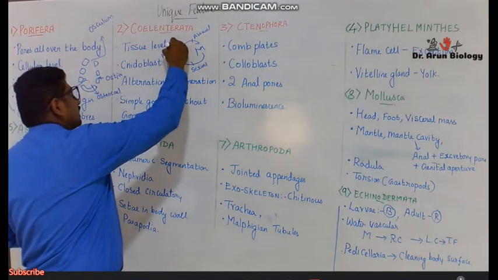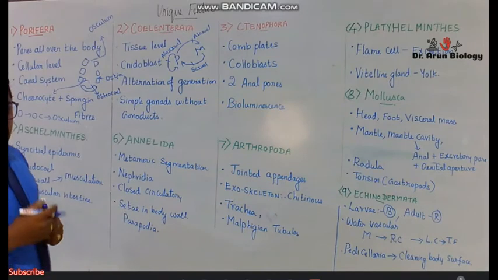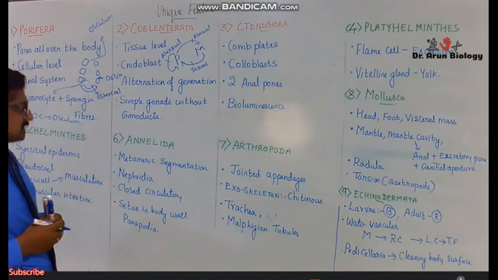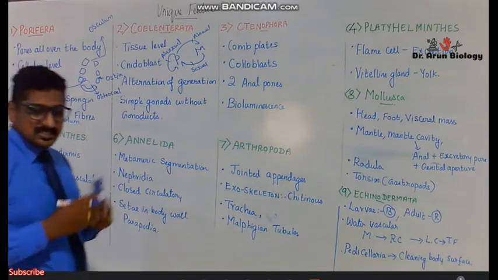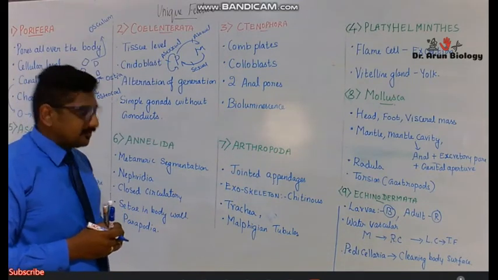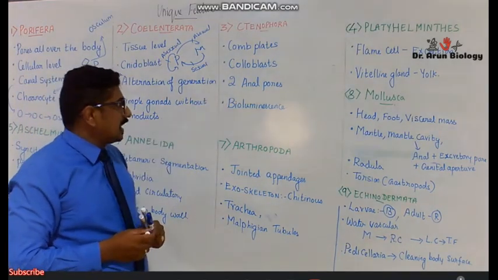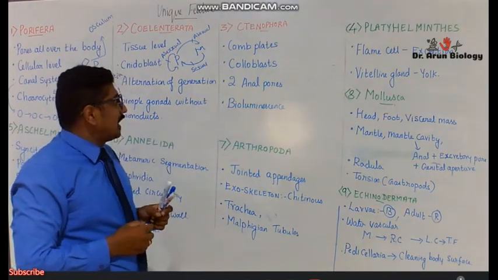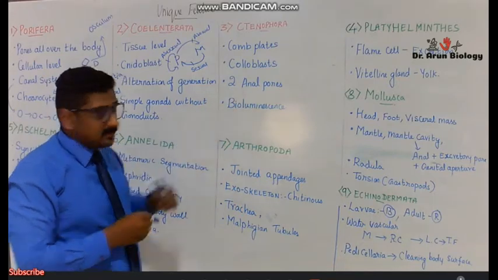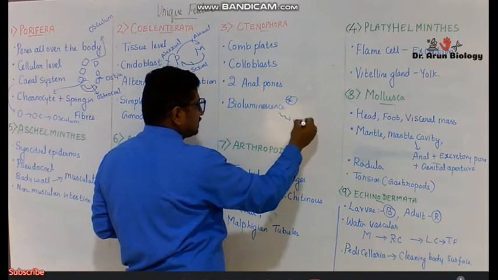Next, we take into consideration that they have simple gonads. Polyps are stationary, they cannot move, and the medusae are the mobile phase. Ctenophora have 8 rows of comb plates, they have colloblasts, and they have 2 anal pores, and they are the first to exhibit bioluminescence, that is light.